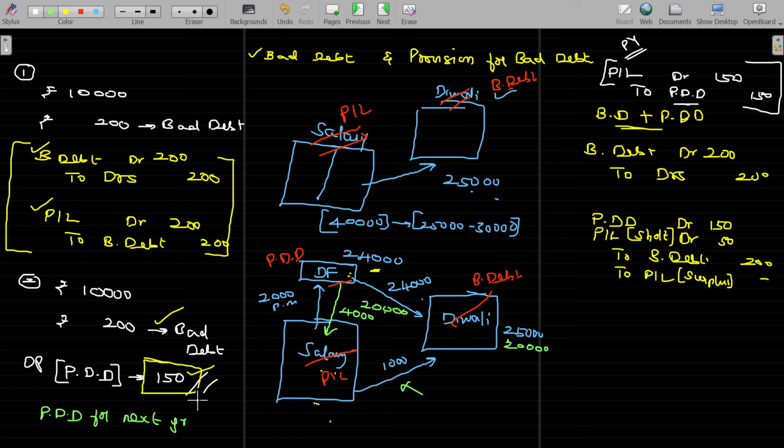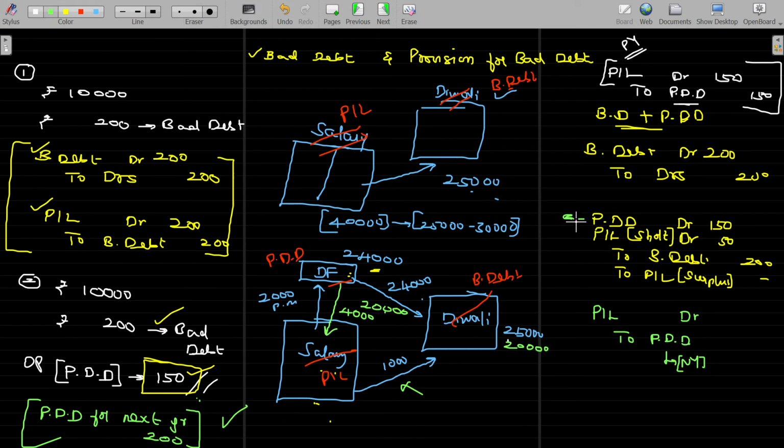How do I manage that? Create a PDD in this year to meet the bad debt expense. The next year, how much we can create? It's only an estimate. It's not a guaranteed number. We estimate almost 200 rupees possible. So we have to create this as a fresh one. PDD supposed to be created in this year end is meant for the next year. So the journal entry here being profit and loss account debit to PDD. This is for what? Next year's requirement.